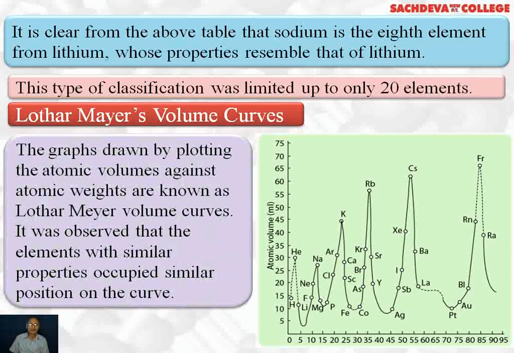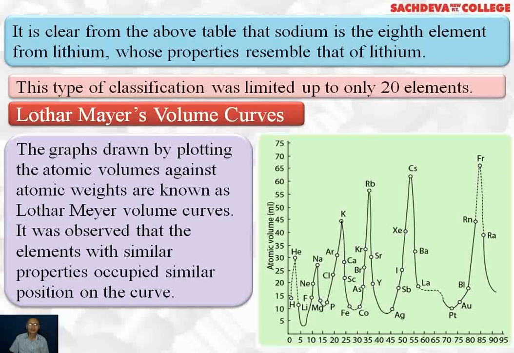The graph drawn by plotting the atomic volumes against atomic weights are known as Lothar-Meyer volume curves. These are shown in the diagrams, which you can observe carefully. It was observed that the elements with similar properties occupied similar position on the curve. For example, sodium, potassium, rubidium, cesium, francium are on the peaks because they resemble with each other. So the elements with the similar position resemble in their chemical properties.